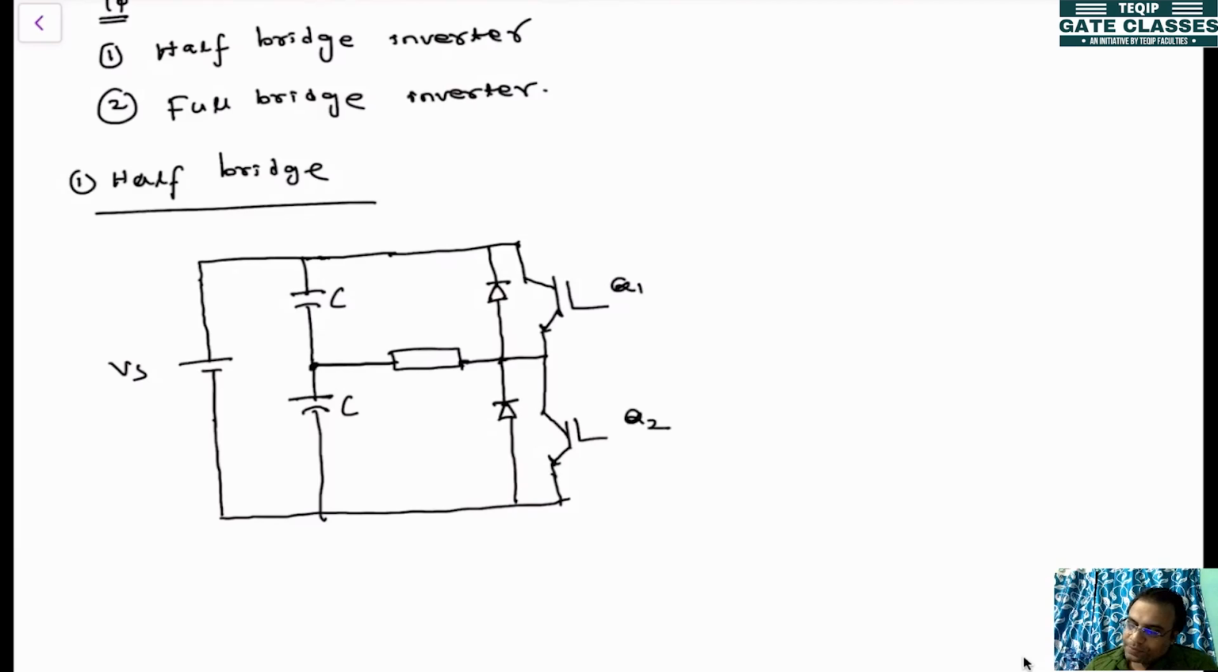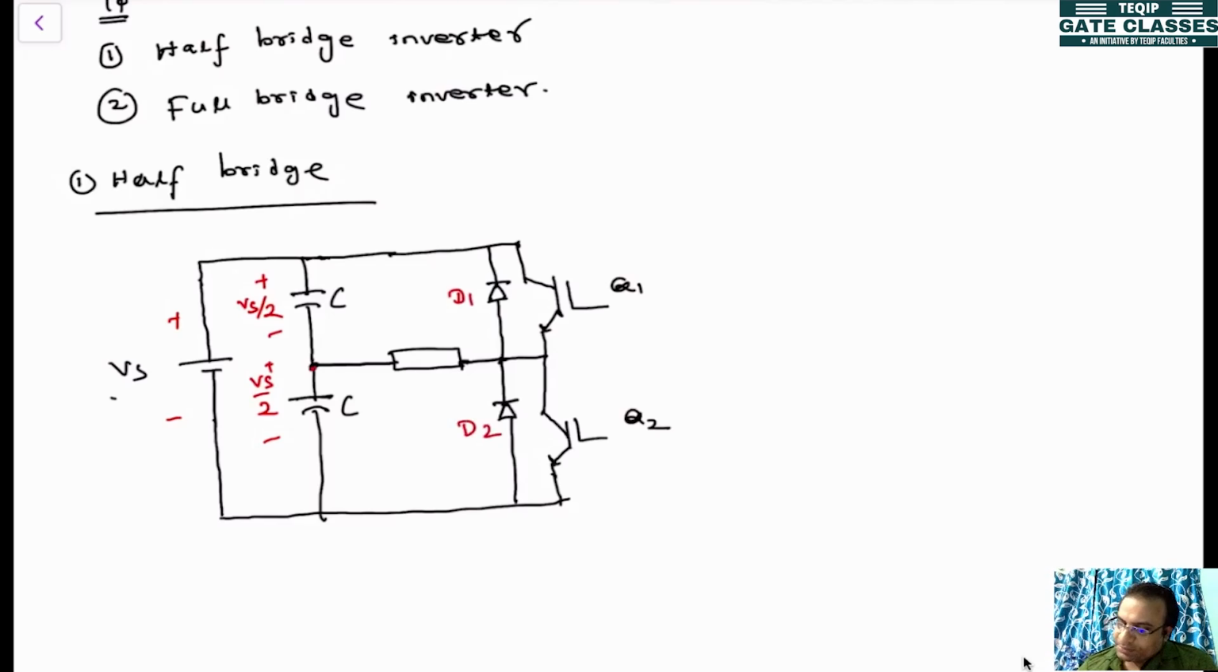Here the supply voltage is Vs. This is the positive terminal, this is the negative terminal. As two similar capacitors are connected here, the voltage will be Vs by 2 here and Vs by 2 here. This is why it is called a half bridge. Only two devices are there and half of the supply voltage is applied across the devices. So that's why it is called a half bridge inverter. This is D1, this is D2.